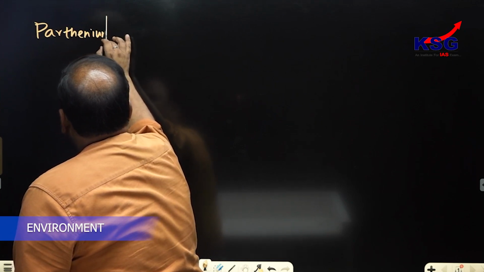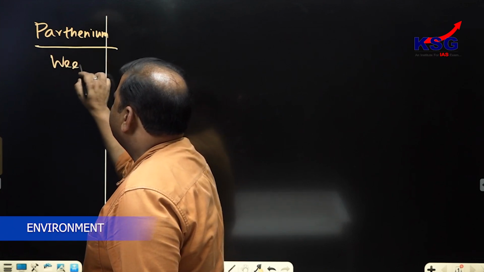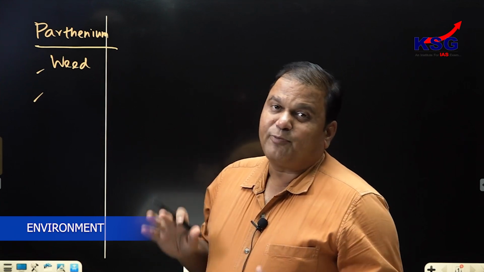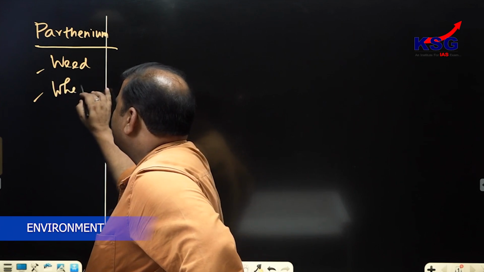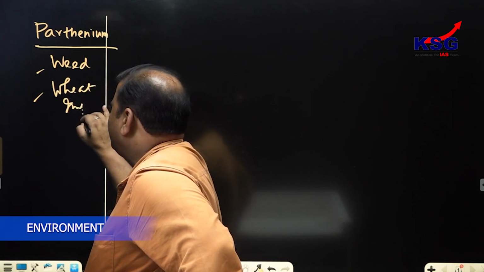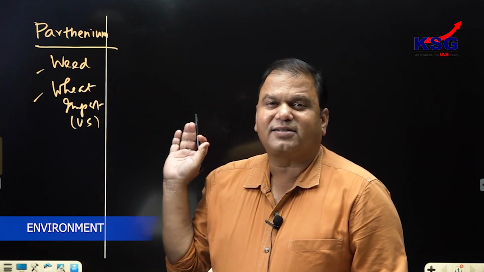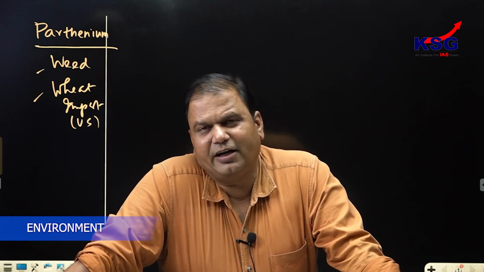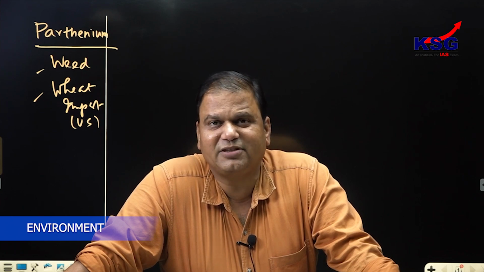Parthenium is a weed, the seeds of which came to India when we imported wheat from the US. It has spread on a large scale and can be seen near railway tracks and also near farmland.